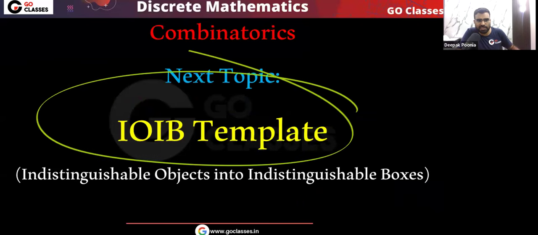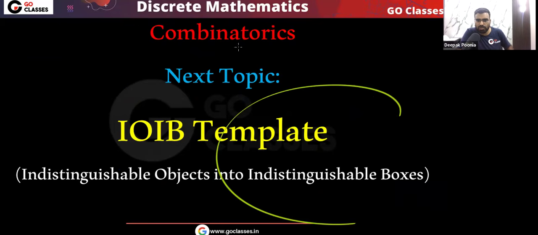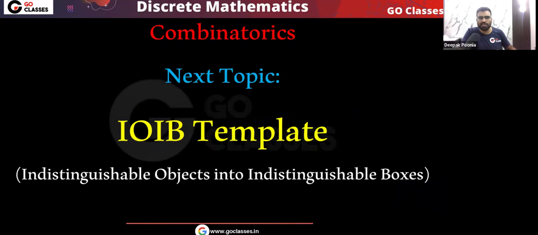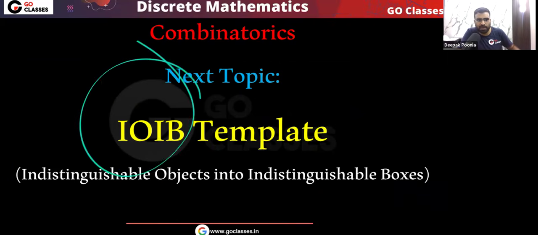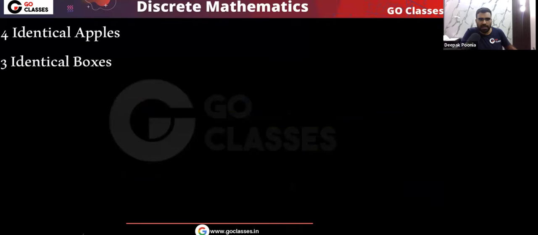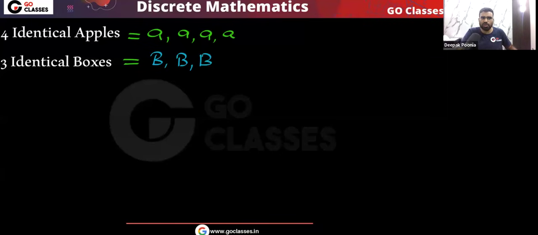The next topic we study is the IOIB template, meaning indistinguishable objects into indistinguishable boxes, identical objects into identical boxes. Let me tell you, the simplest template is the IOIB template, because here all the objects are identical, and also all the boxes are identical. Let's see one example: 4 identical apples and 3 identical boxes. We have 4 identical apples, all are A, all apples are the same, and we have 3 identical boxes, these are the boxes B. All boxes are also identical.